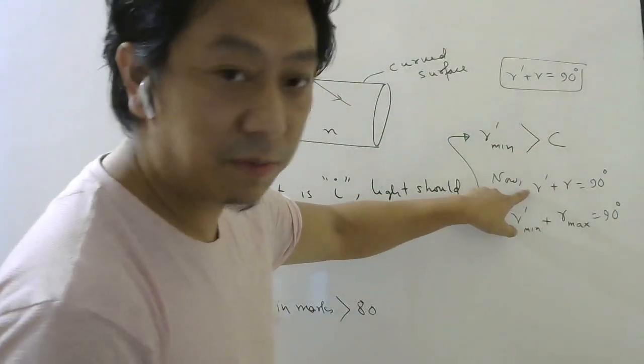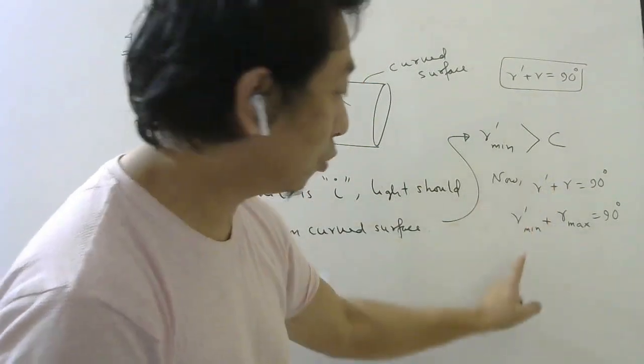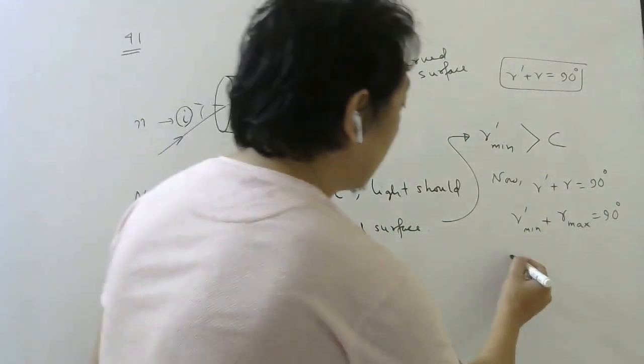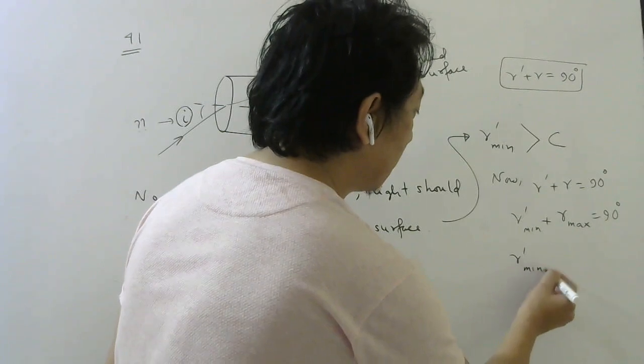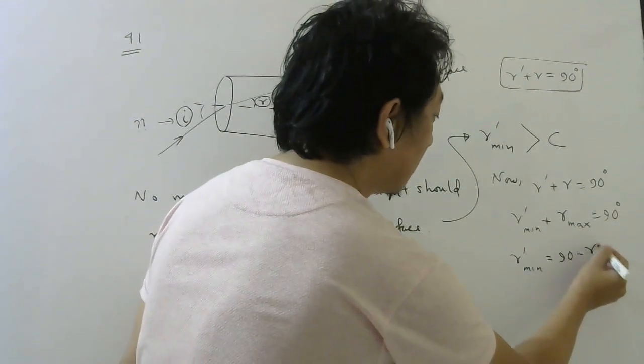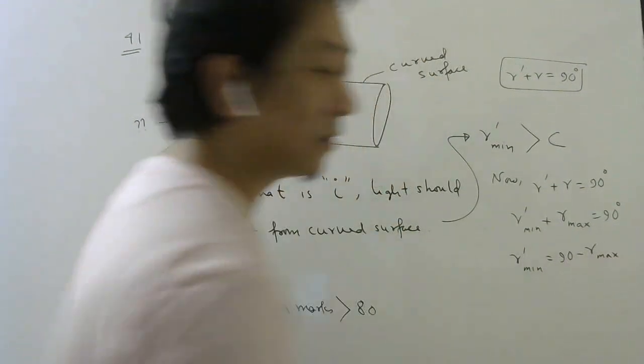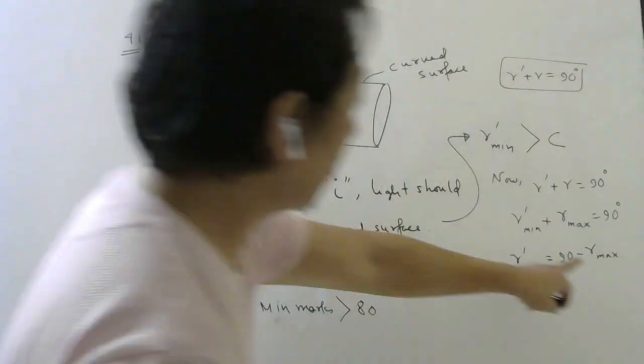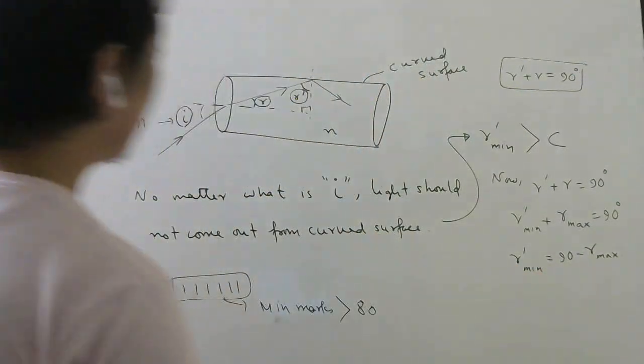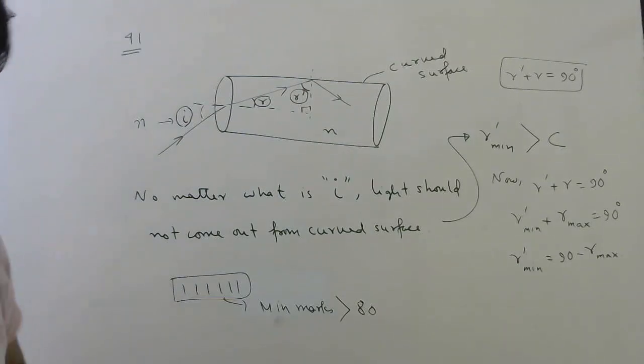If one part is minimum, the other part must be maximum, because the total should be 90. So from here you can see r dash minimum is 90 minus r maximum. So that r dash minimum we have found in terms of r maximum. Now what will r maximum be? That is interesting to find.